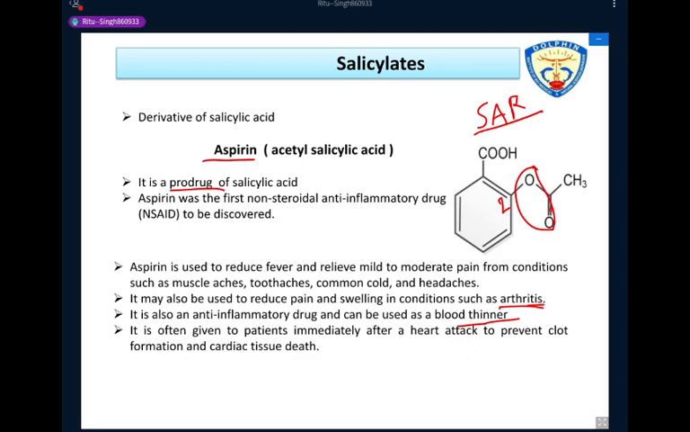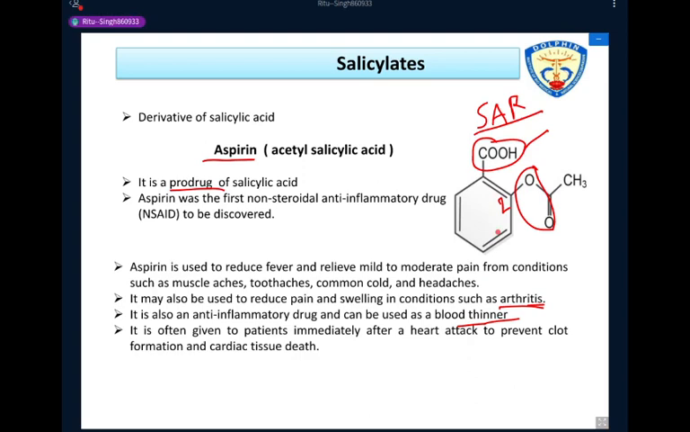The next point related to structural activity relationship is that if the carboxylic group is replaced by an ester group, its activity will decrease. So when we replace the carboxylic group with an ester group, the activity of the drug decreases. Okay, so now we discuss the next point.